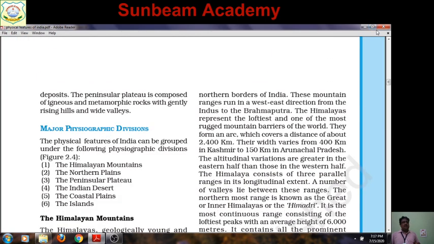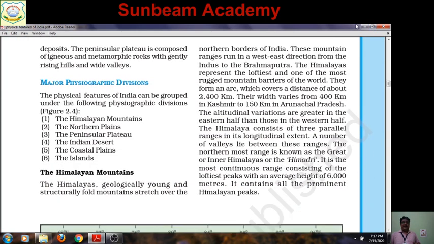So it is my suggestion to go through the contents once again. Now it becomes easier for you to understand also. Then the major physiographic divisions of India. The physical features of India can be grouped under the following physiographic divisions.